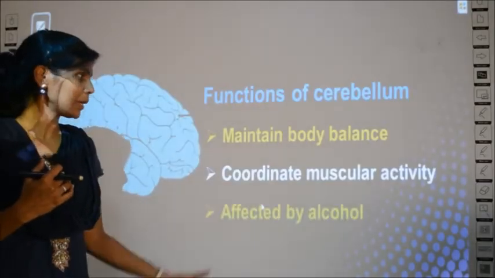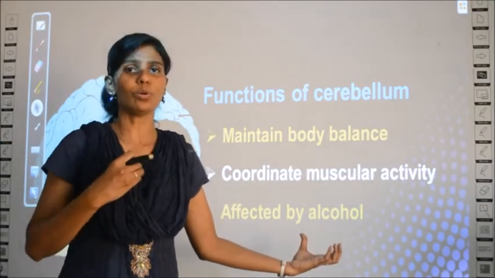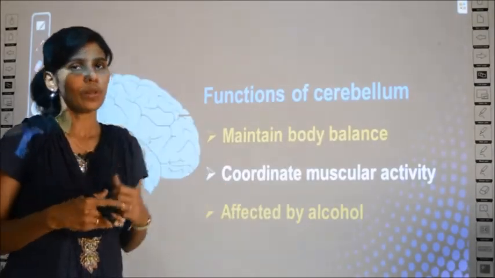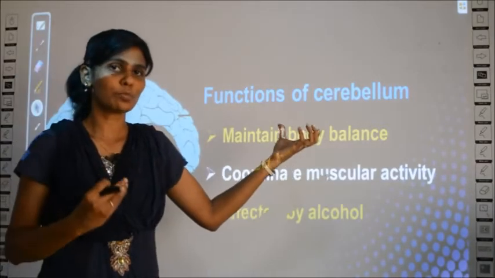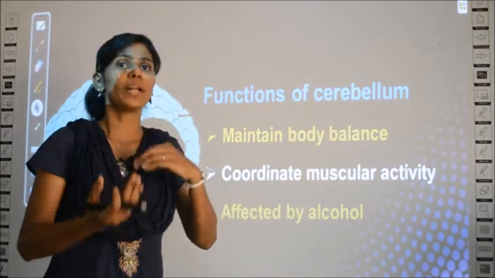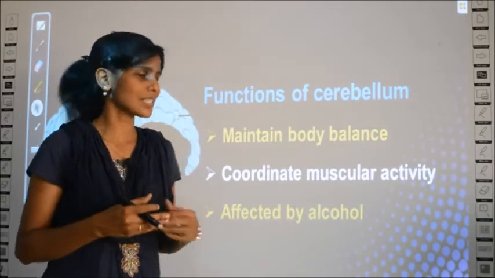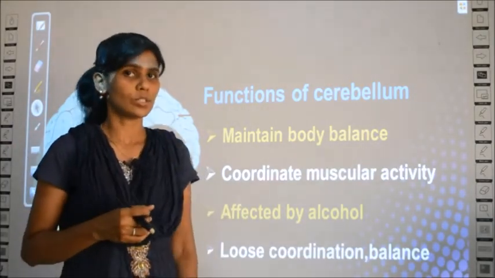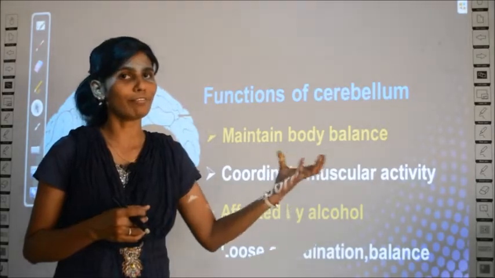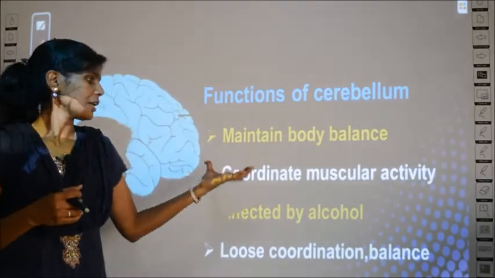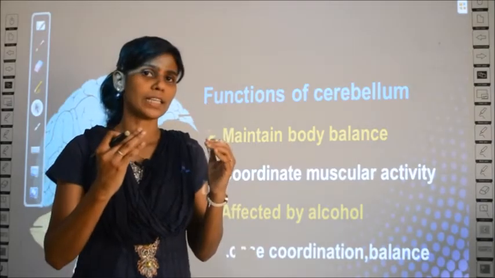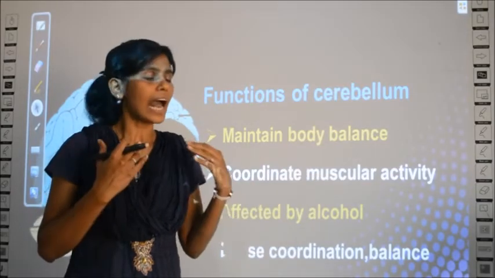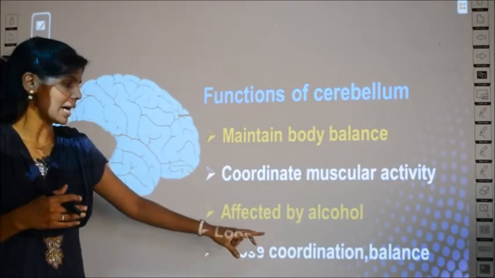What about drunken people? The cerebellum is affected by alcohol. People who drink will be affected. Which part will be affected? The cerebellum of their brain. Since the cerebellum is responsible for controlling your body balance, when a person consumes alcohol, he cannot walk steadily. There is imbalance. He loses his coordination and balance when he drinks. This is about the function of the cerebellum. The main function of the cerebellum is coordination of muscles to maintain your body balance, except when people consume alcohol, the cerebellum is affected and they lose their body balance.